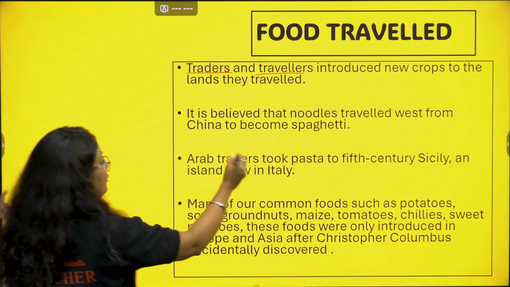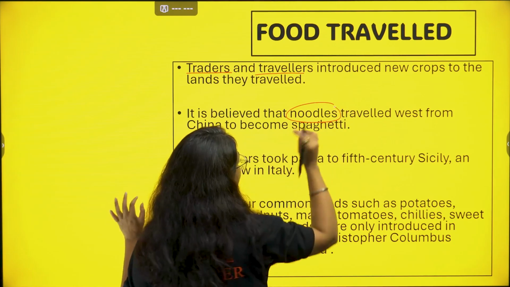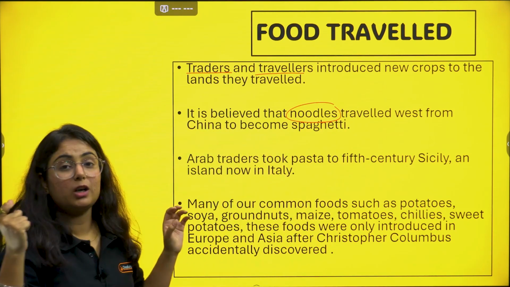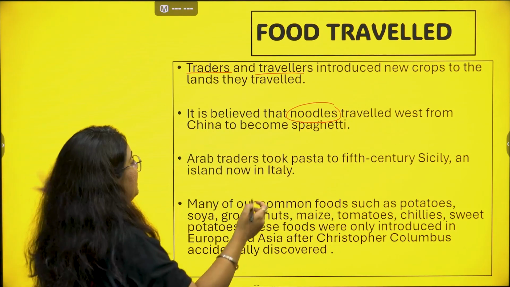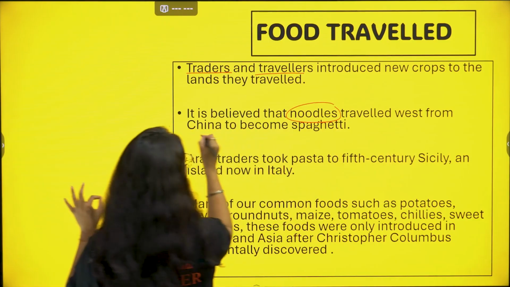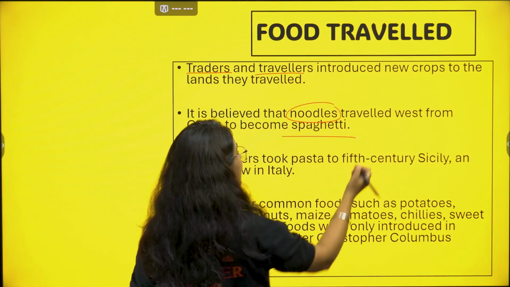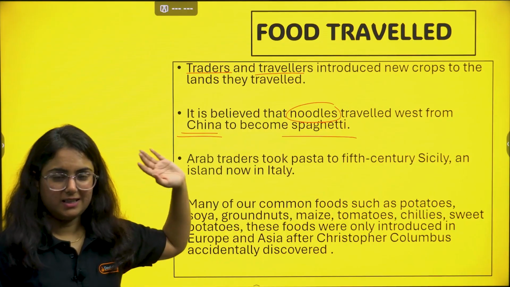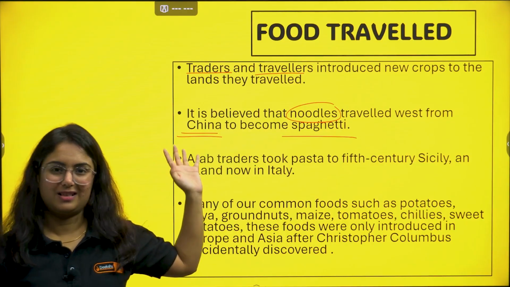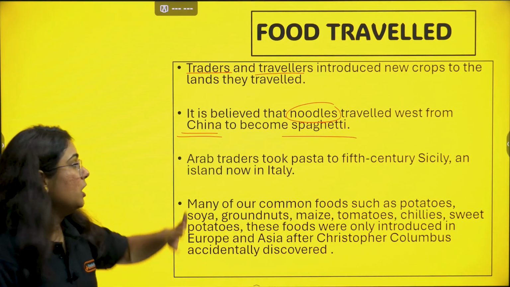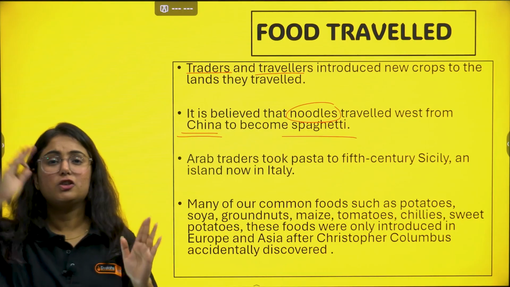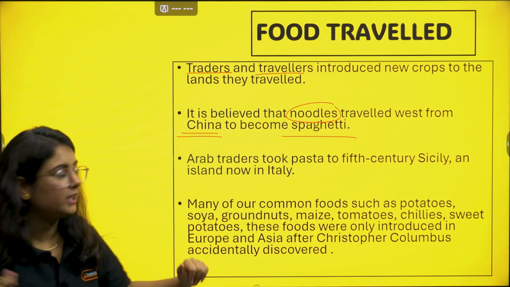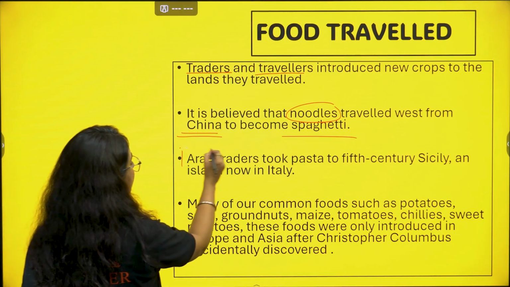So it is believed that noodles. Whenever noodles come to our mind, we think of what? China. So it is believed that noodles traveled west from China and became spaghetti. Spaghetti is also a form of noodle, and it is eaten in the Western world, particularly Western Europe. So from China it reached Europe and became spaghetti. Other than that, Arab travelers particularly.